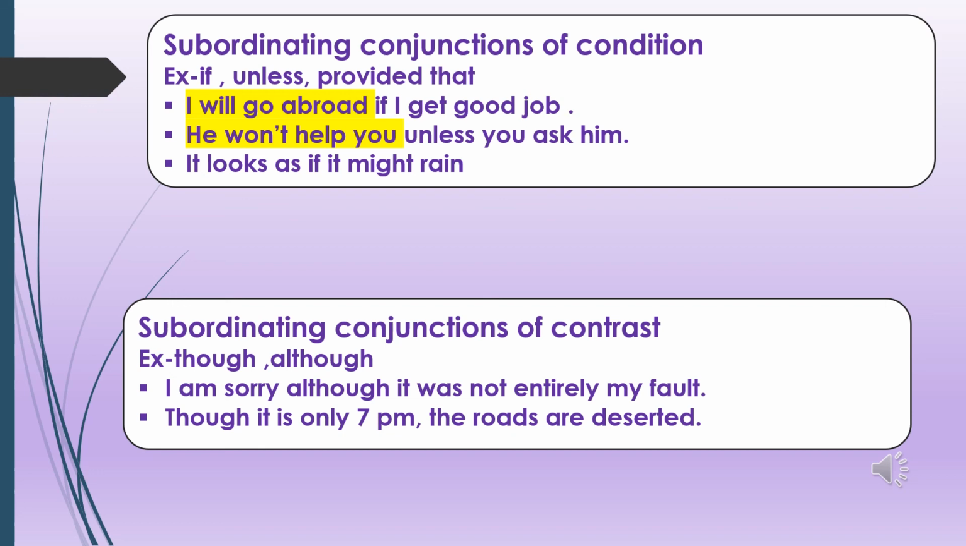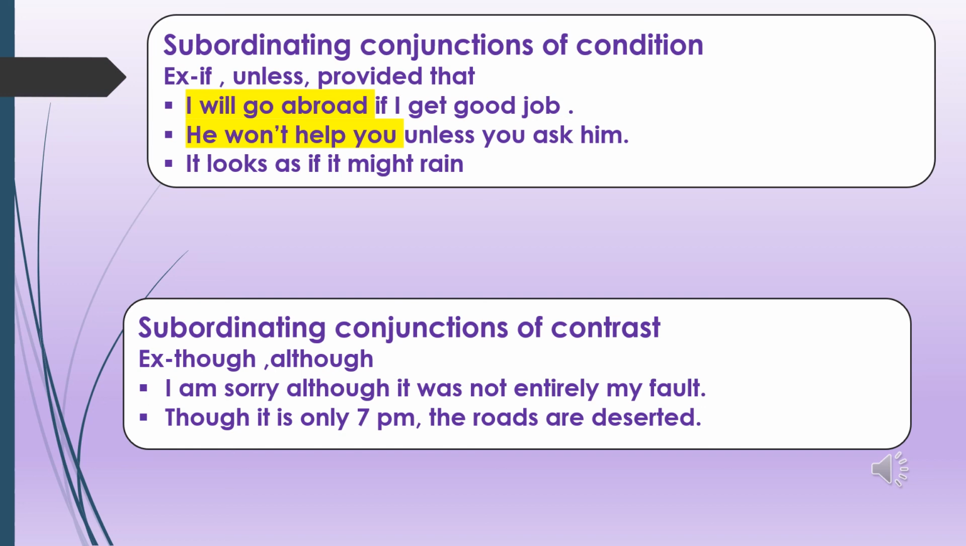Next one, I will go abroad if I get a good job. So I will go abroad is the main clause. If is the conjunction to connect the other part, I get a good job. If I get a good job, that is the condition. That is the subordinate statement. If I get a good job, I will be going abroad. Okay, it looks as if it might rain.